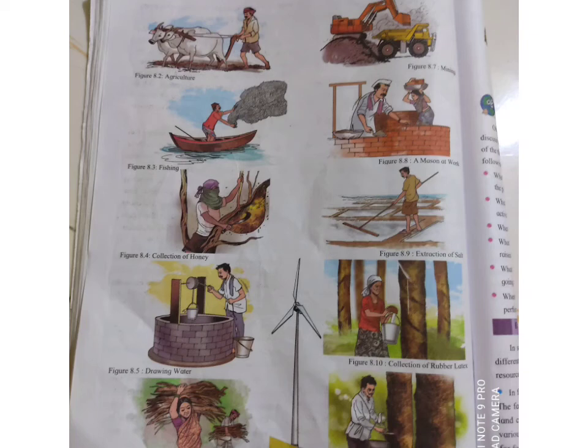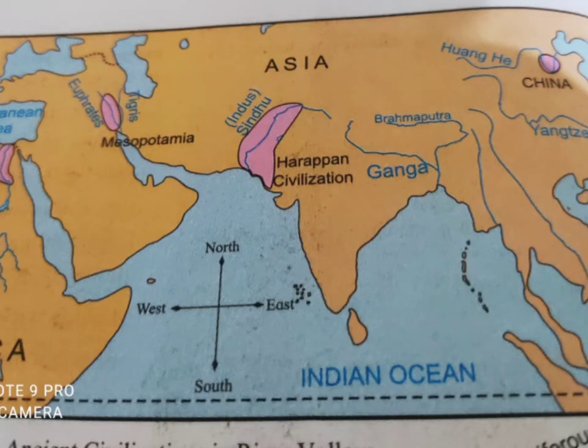He began to live a settled life. The basins of the Huang He, Sindhu, Nile and Euphrates are some of the areas where such settlements flourished in the past. We studied all this in 5th standard, students.